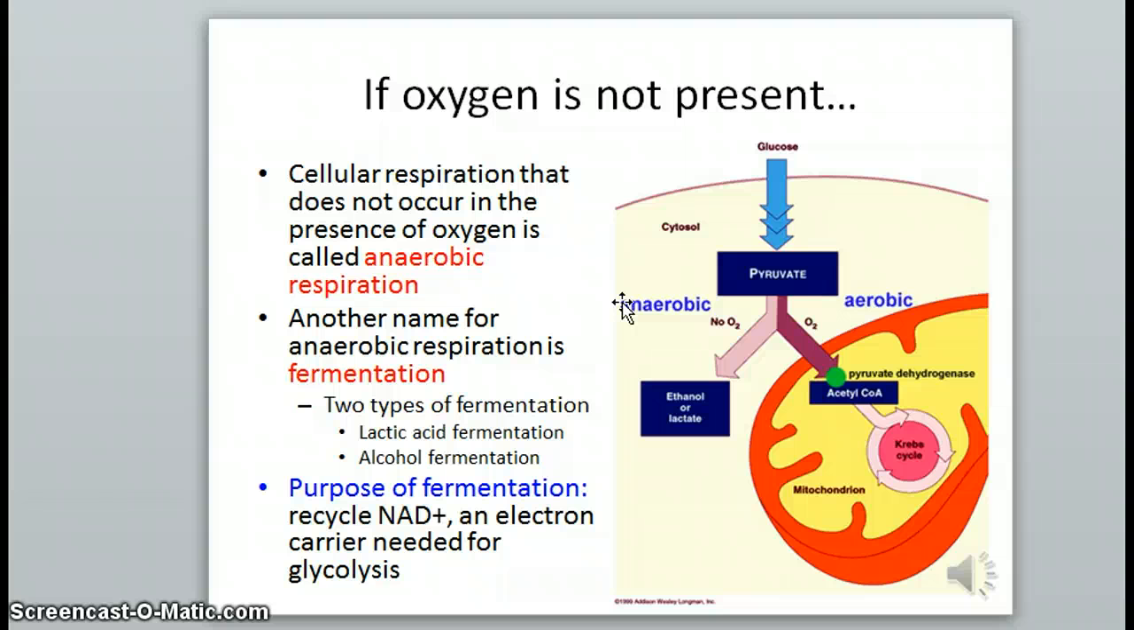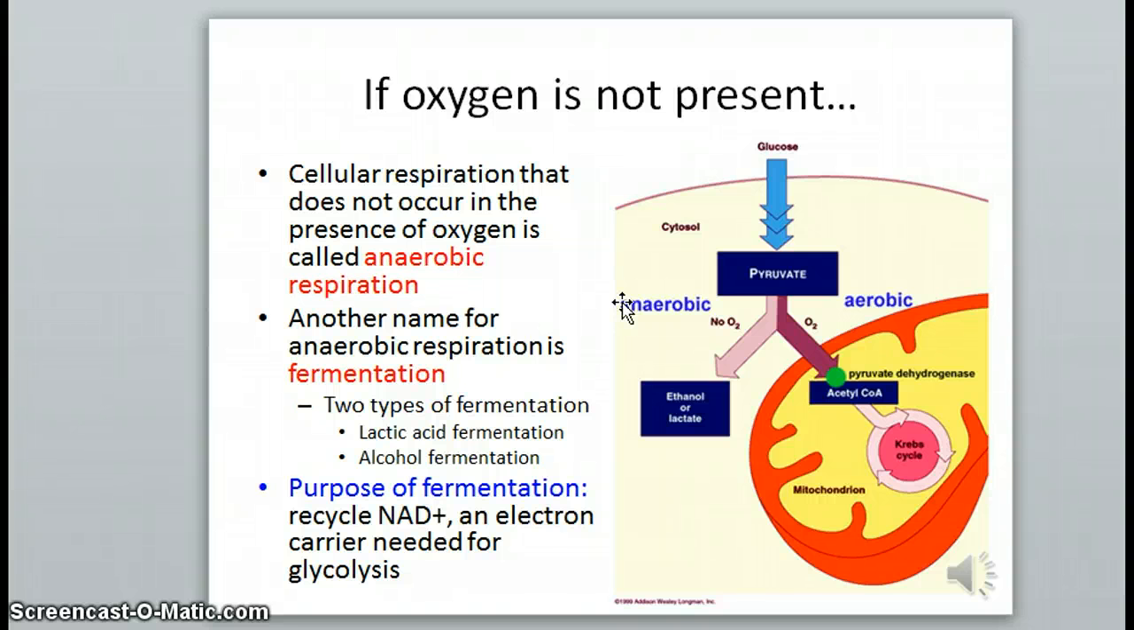Aerobic respiration happens when there is oxygen. Aerobic means with air, so think about what happens when you do aerobic exercise. You start breathing more heavily because you need more oxygen. Anaerobic respiration, or not with air, means that oxygen is not present. Anaerobic respiration is also called fermentation.